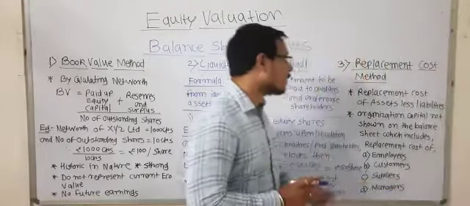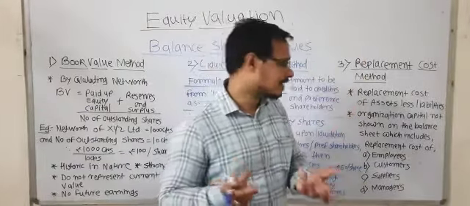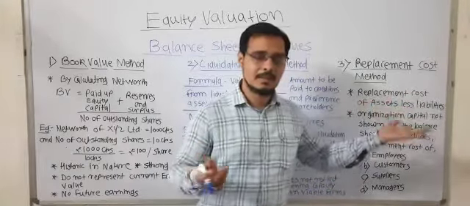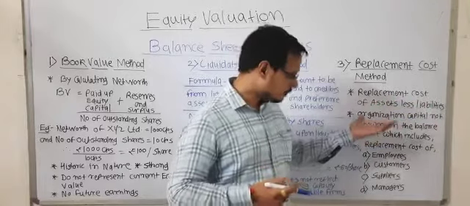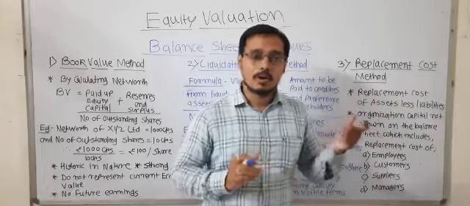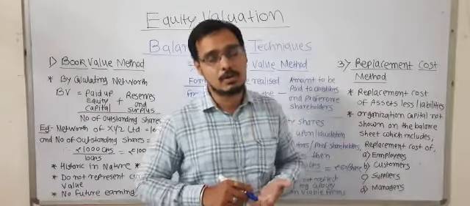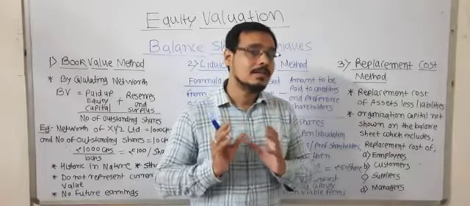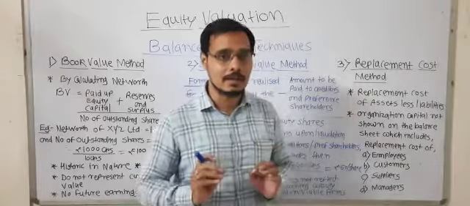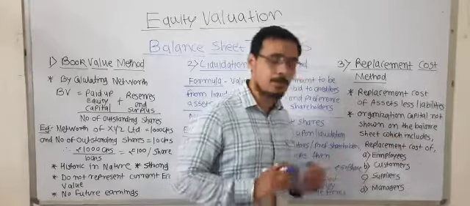Next is the replacement cost method. It is one of the most understandable and easiest methods. Replacement cost of assets less liabilities. This is the simple thing, and the most challenging thing here is organizational capital, because when we are talking of the replacement cost, there are certain things which you cannot replace very easily. For example, replacement cost includes the employees.